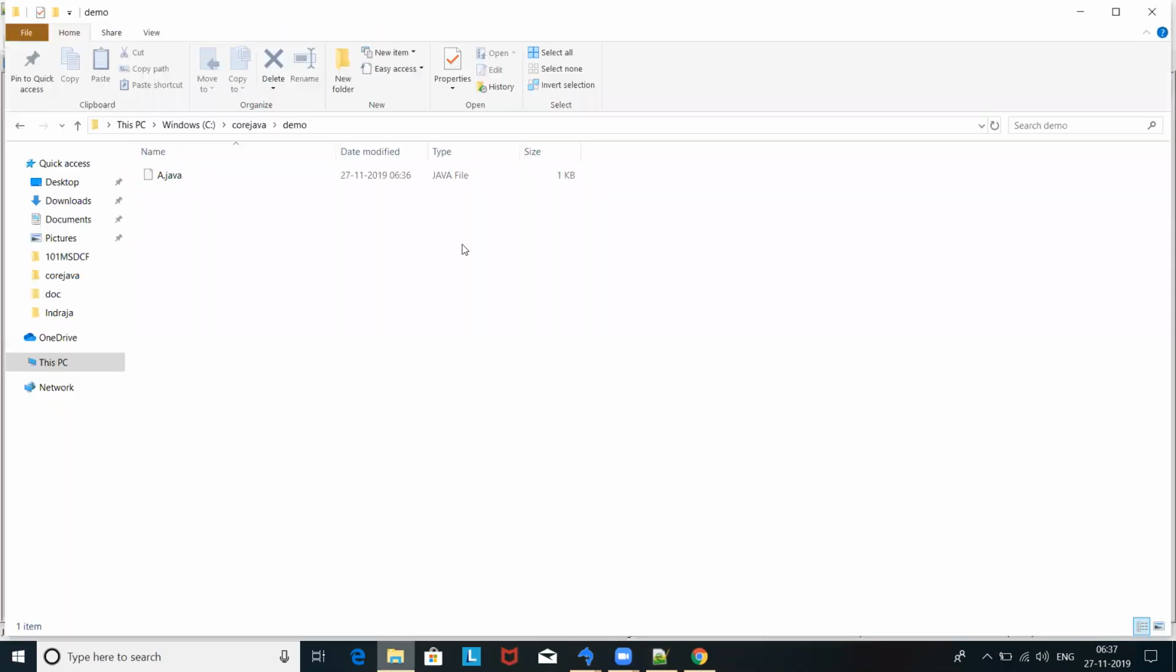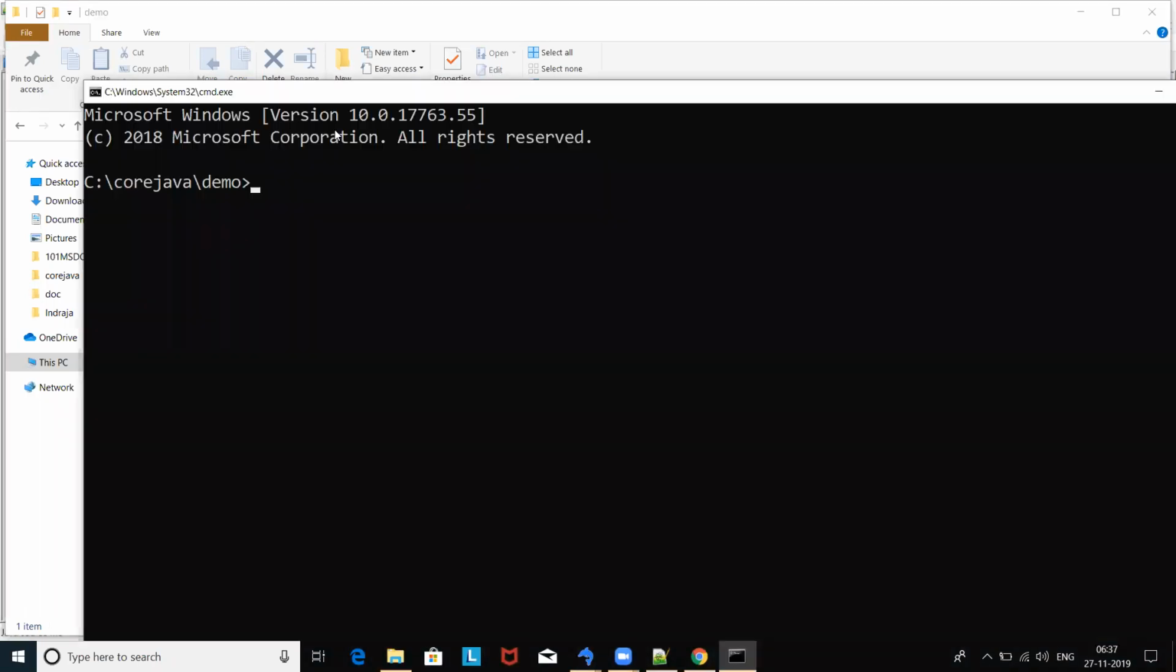If I go and compile this with javac, maybe this will not work. We have to set the path. Path equal to C program files.